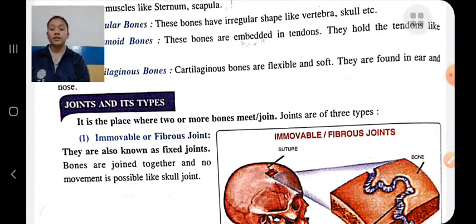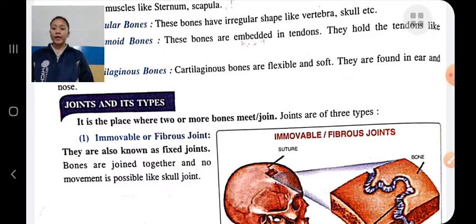The joints are covered by thin membranes called synovial membranes. There are various types of synovial joint like ball and socket joint, hinge joint, pivot joint, gliding joint, saddle joint, etc.